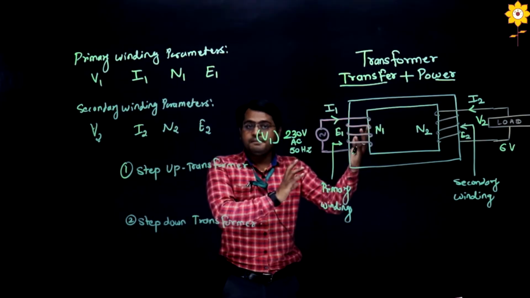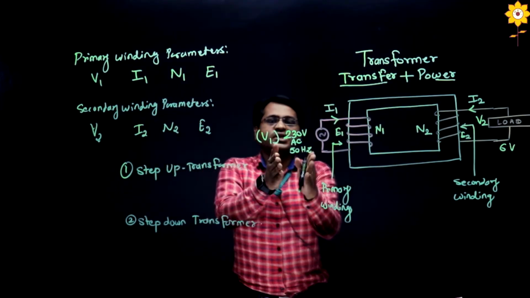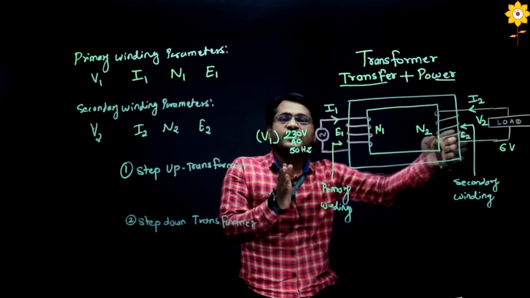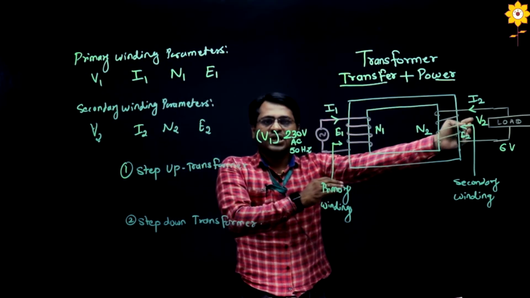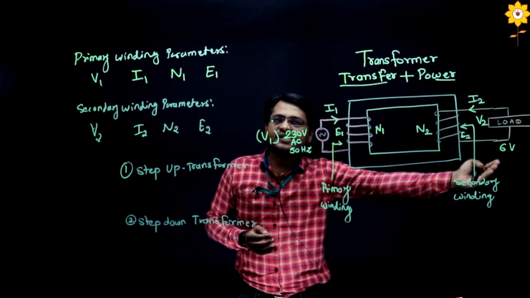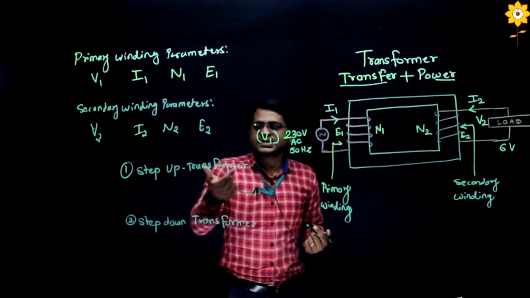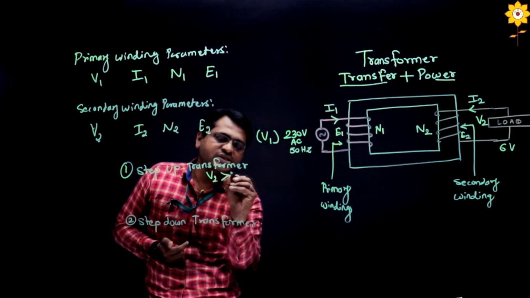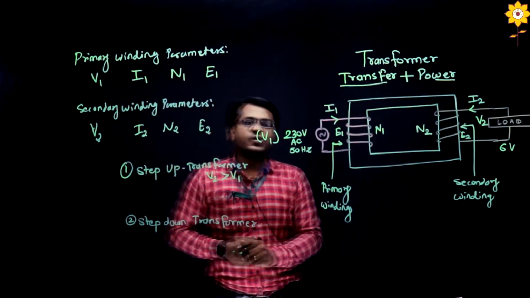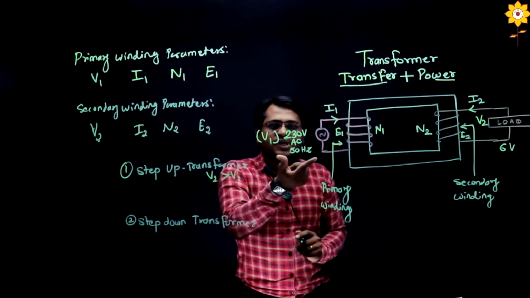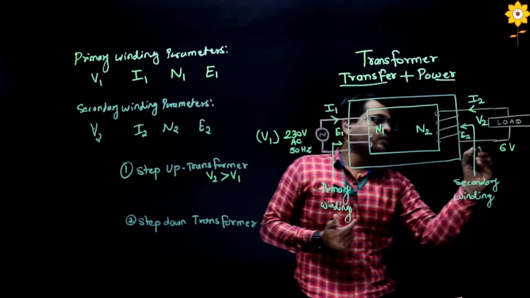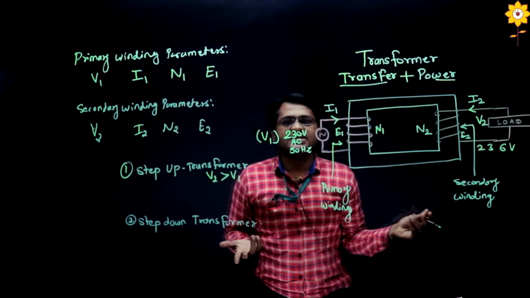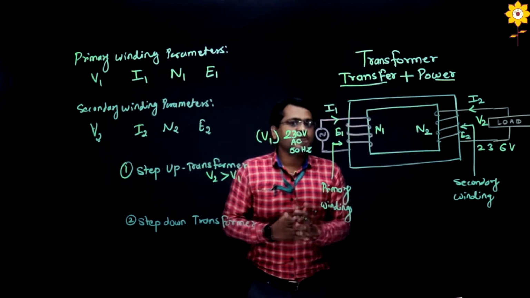As its name suggests, if you give an input, the output is greater than the input. So the output voltage must be greater than the input voltage. For example, if I apply 230 volt, I should get around 236 or any voltage, depending on the number of turns.